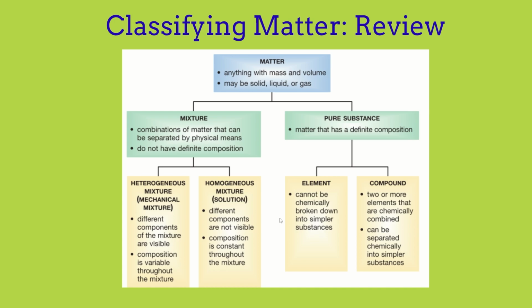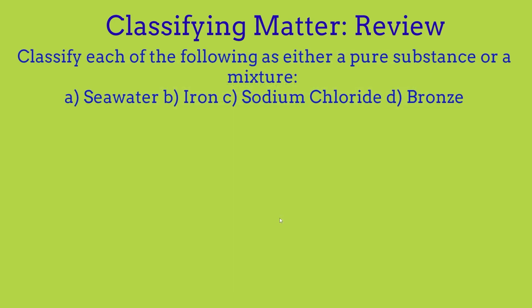Inside a pure substance there are two parts: the element and the compound. An element cannot be chemically broken down into simpler substances. A compound is two or more elements that are chemically combined, and they can be separated chemically into simpler substances. This is just a review from grade 9 and grade 8 about matter. Here are a few quick questions about classifying matter. Can you classify each of the following as a pure substance or a mixture? The options are A, seawater; B, iron; C, sodium chloride; and D, bronze. Let's see if you can classify these correctly.